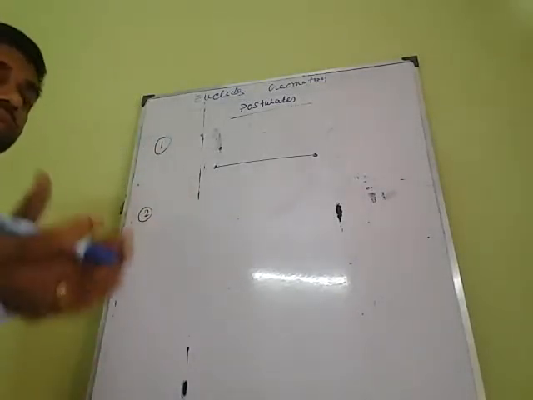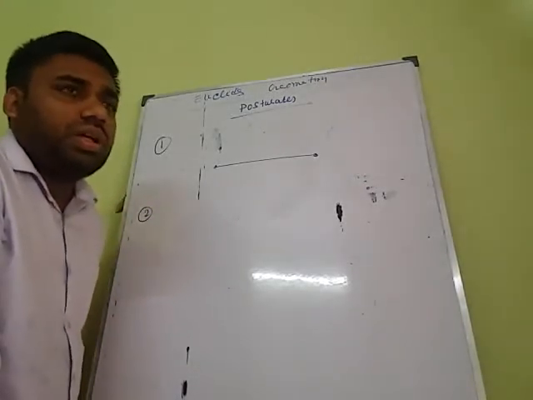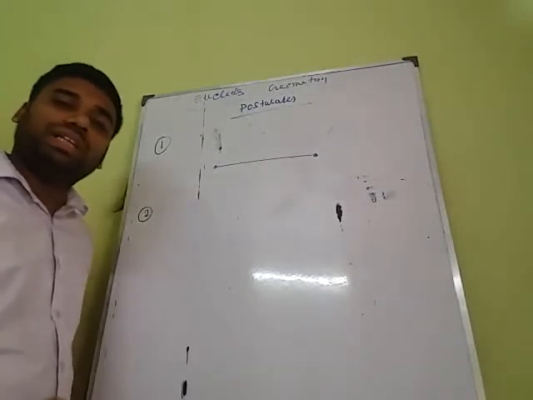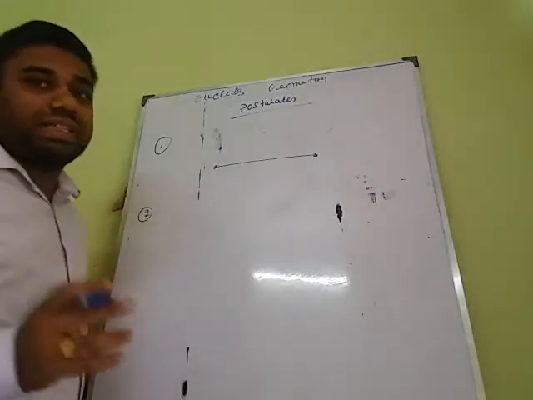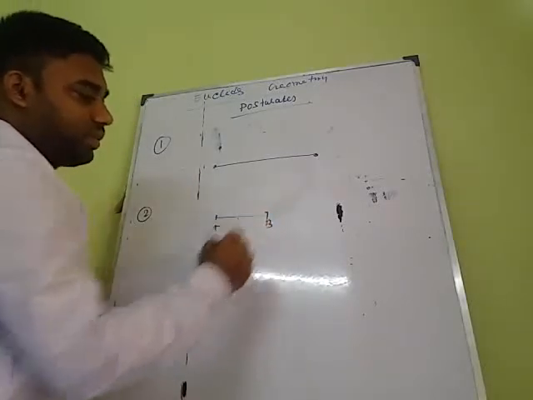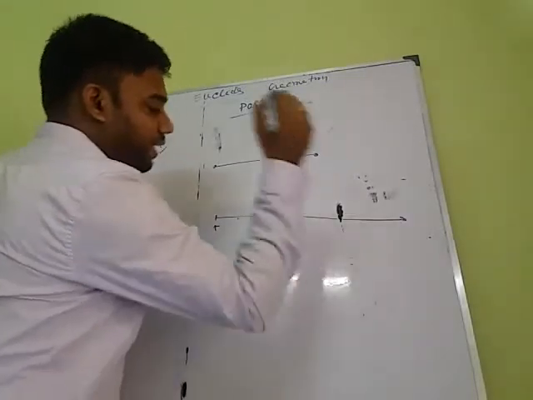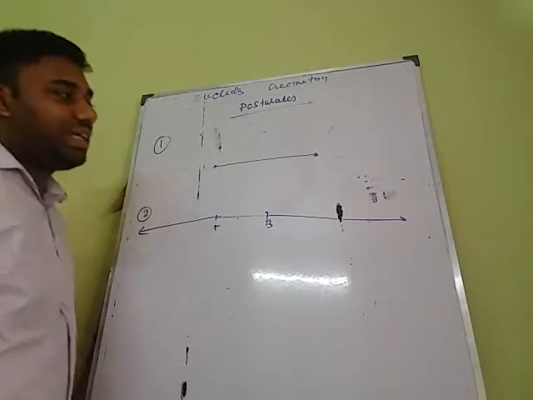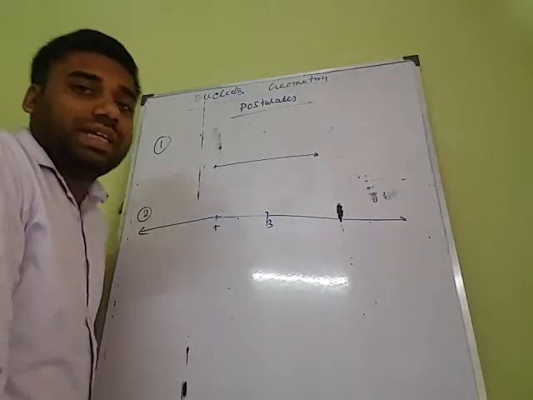Terminated line means, in the previous class we have learned what a line is. Line means the geometrical figure which has only length, and doesn't have any breadth and thickness. Terminated line means part of a line, that is a line segment. A line segment AB, that is terminated, can be produced indefinitely, up to infinity. Both sides it can be extended up to infinity. That is the second postulate.